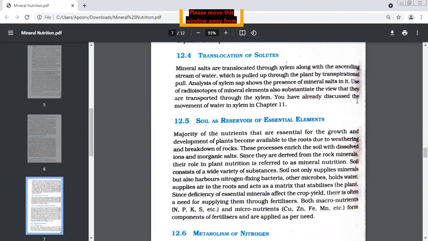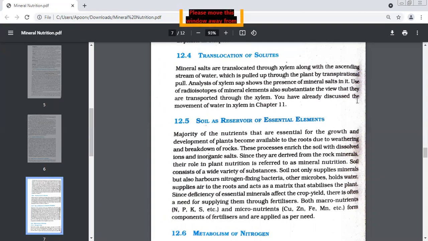Very good. Which kind of bacteria? Nitrogen fixing bacteria. Good. Now, if there's a deficiency of nutrients, what is the option left with us? To use fertilizers.